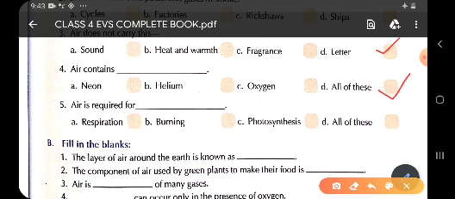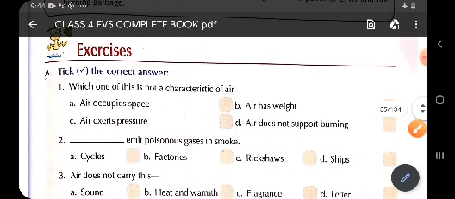So children, in this case also all the three answers, options A, B and C, are right. That is why we will tick in option D, that is all of these. So children, air is required for respiration, burning, photosynthesis. All the three answers are right. That is why we will tick in option D, that is all of these. Now children, we have done first question, that is tick the correct option. We will once again revise question number A.